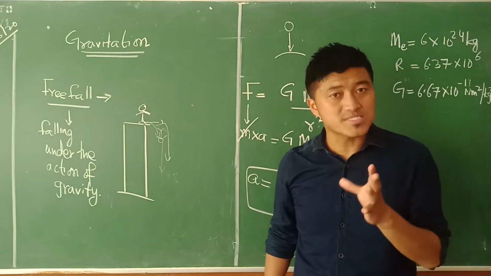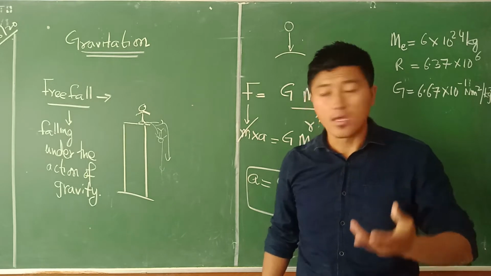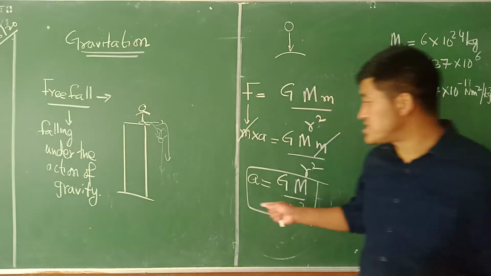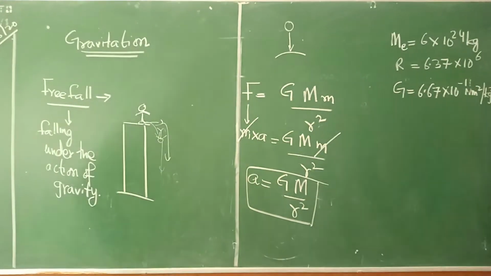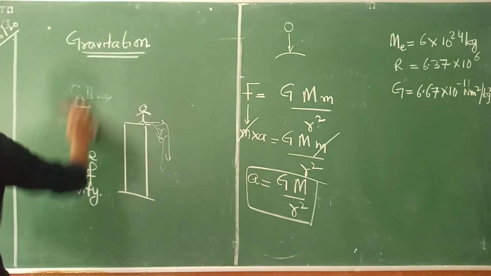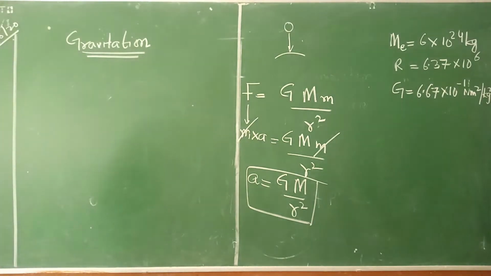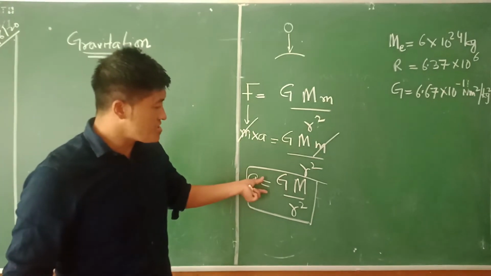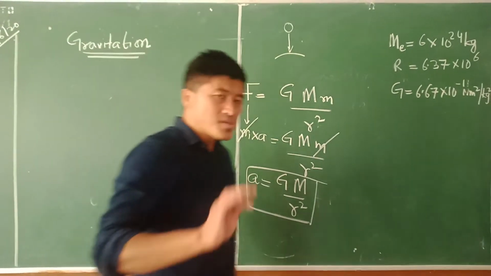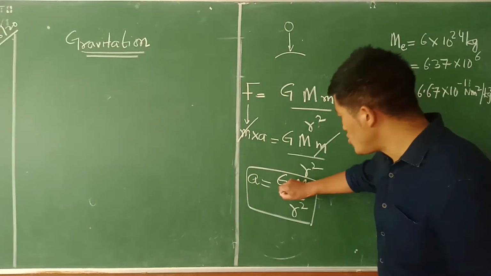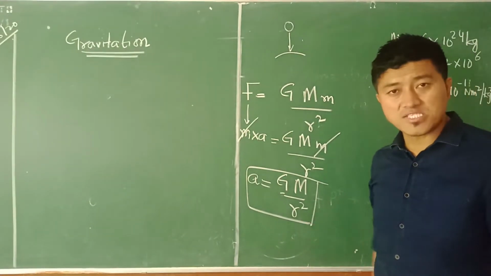Now we are trying to understand what that gravity could be, and on what scale the earth is exerting gravity on a particular object. So now we got this acceleration equal to G capital M divided by r squared. What is important for you to know is that we know the value of G, but we should be able to understand what that capital M is and what that r squared is.